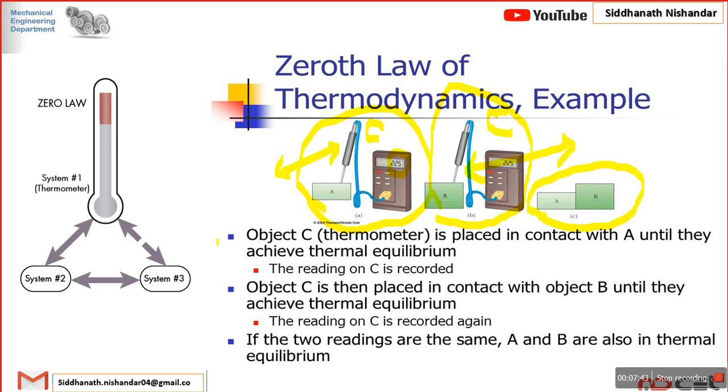If you see this explanation, the object C thermometer is placed in contact with A until they achieve thermal equilibrium. The reading on C is recorded. Object C is then placed in contact with object B until they achieve thermal equilibrium. The reading on C is recorded again. If the two readings are the same, A and B are also in thermal equilibrium. This is the simple law, the zeroth law of thermodynamics. I hope everyone can understand it.